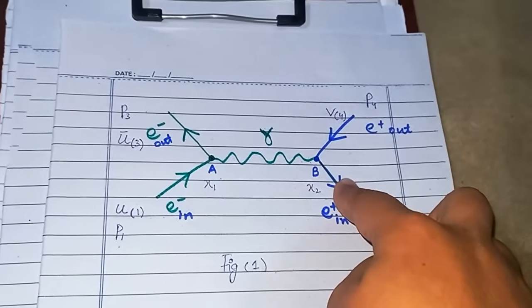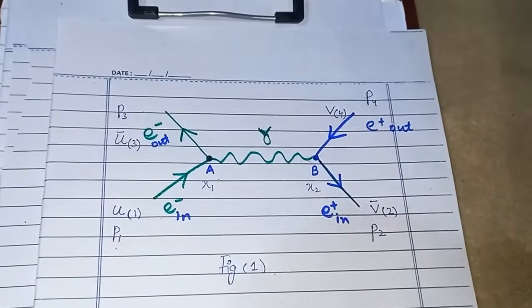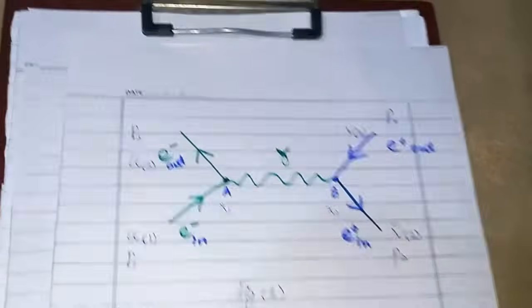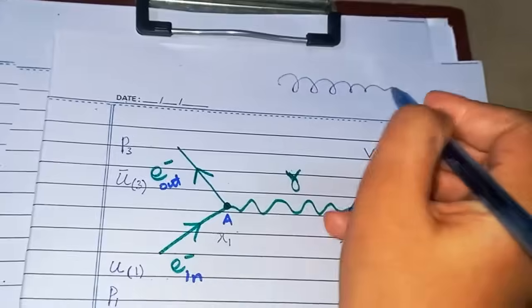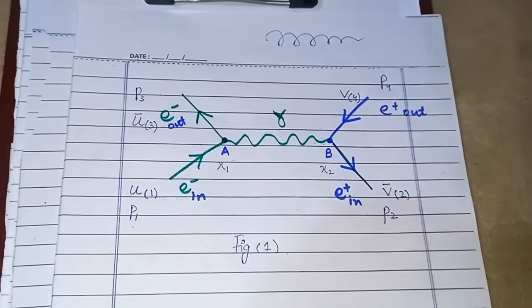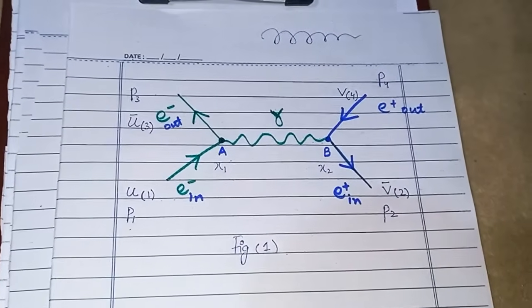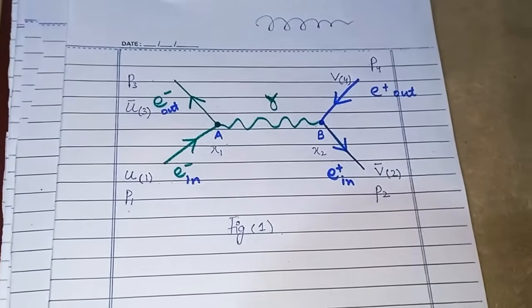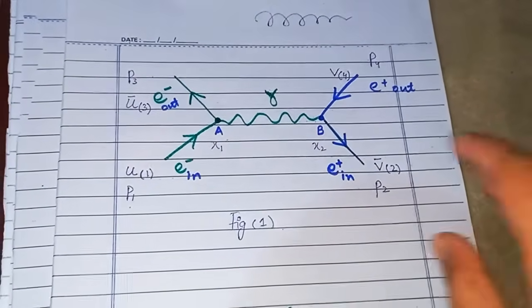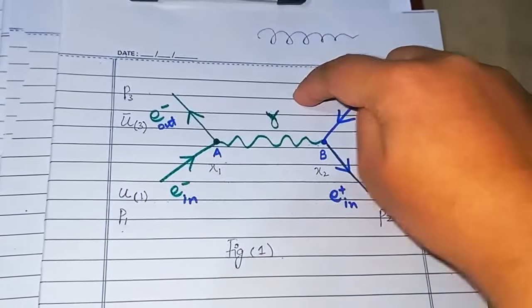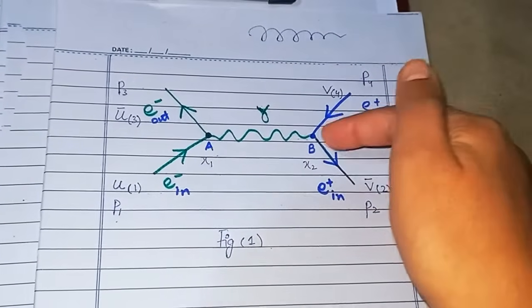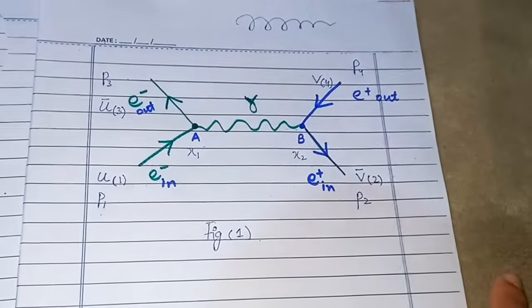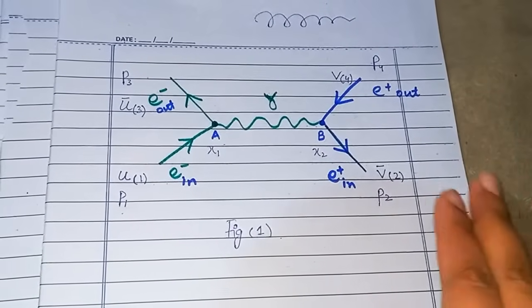If they are straight lines, they are particles. If they are these curly lines, they are photons. If they are these springs, that shows they are gluons, and so on. So they are all representations that tell us which particle we are referring to and whether they are incoming or outgoing. This is all they tell us. They never tell us that they are moving in this direction, like positrons are moving in this direction. That's false. That is not what they are telling us about.